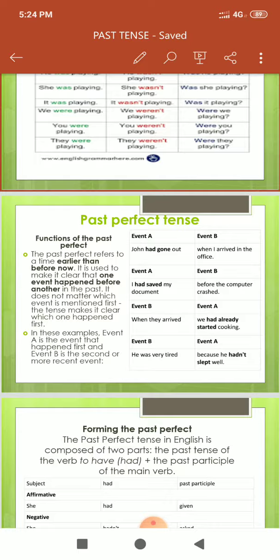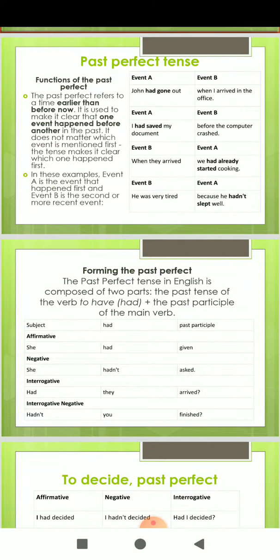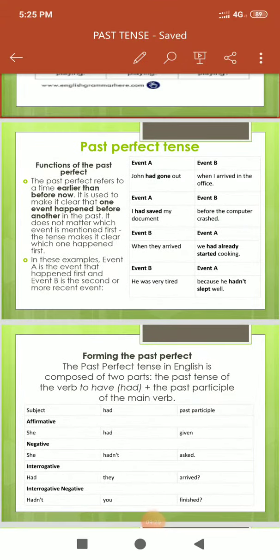So if we talk about forming the past perfect, students, past perfect in affirmative, negative, and interrogative. The past perfect tense in English is composed of two parts: the past tense of the verb to have, had, plus the past participle of the main verb. So what will be the structure for affirmative sentences, students? The structure will be the following: subject plus had plus third form of the verb. She had cooked the food.